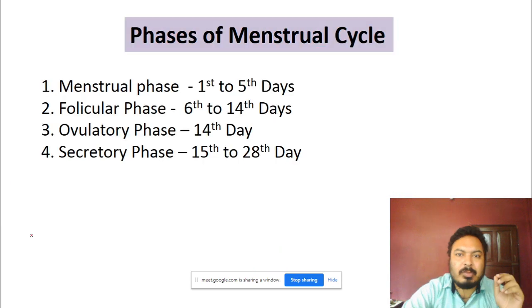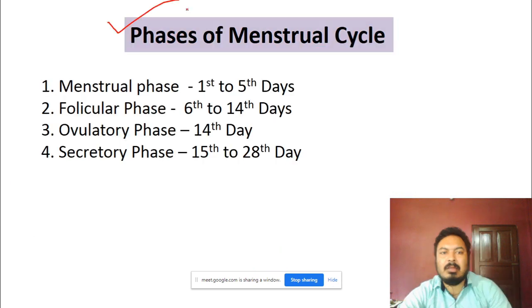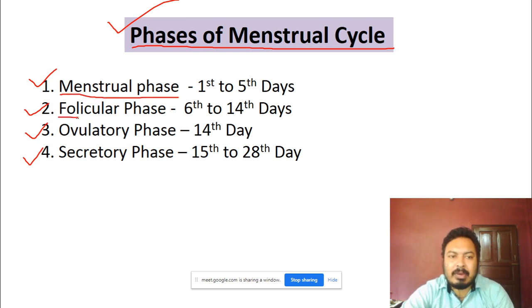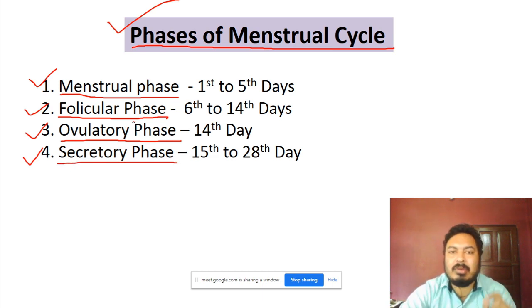This is basically the phases of the menstrual cycle. So what are the different phases? Just to remember, the menstrual cycle has 4 different phases. First phase is known as the menstrual phase. Second phase is known as the follicular phase. Third is known as the ovulatory phase, and fourth is known as the secretory phase. So these 4 phases are there in the menstrual cycle.